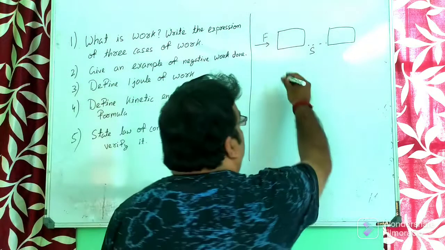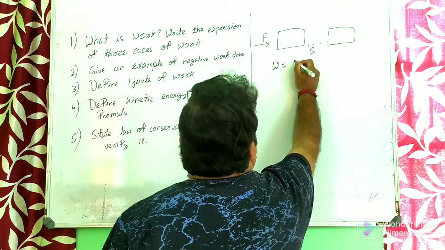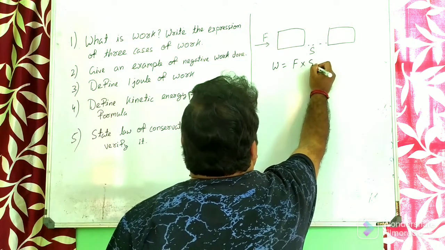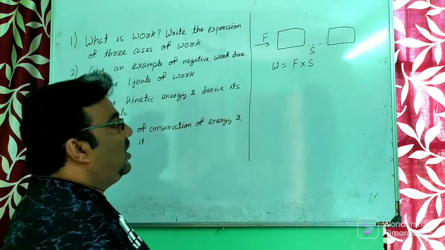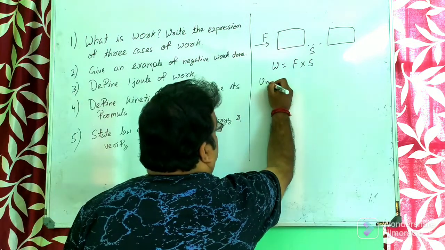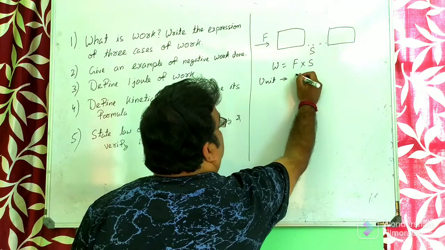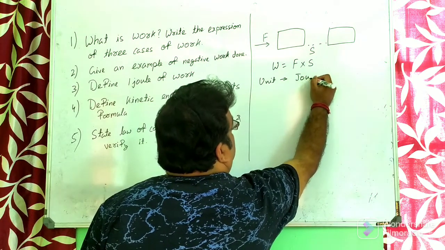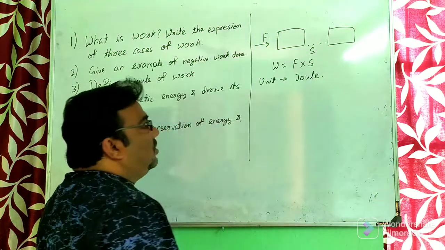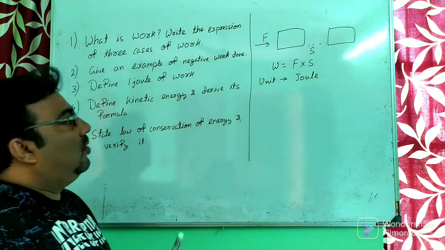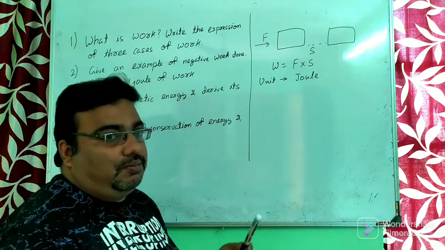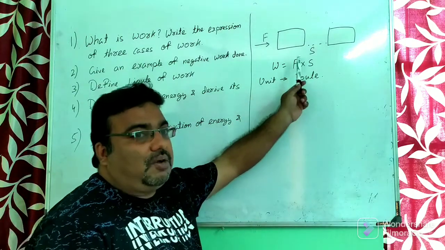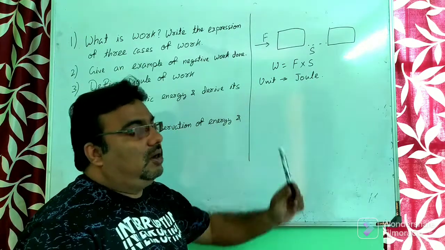Mathematically, work done is equal to F into S. That is the work done formula, and its unit is joule. Also write the unit, it will create a better impression in your answer. That unit is joule. So that is the work. Work is said to be done when a force is acting on an object, and if the object is displaced from its position.